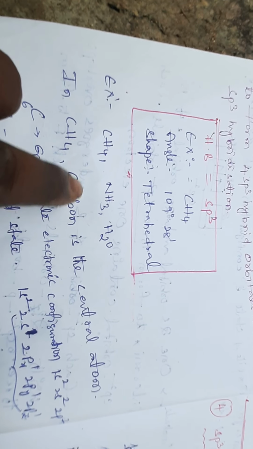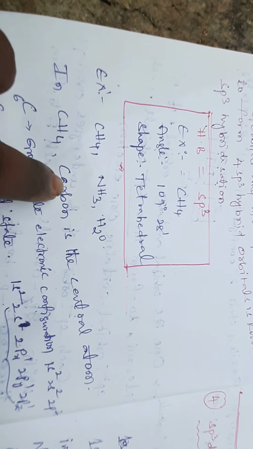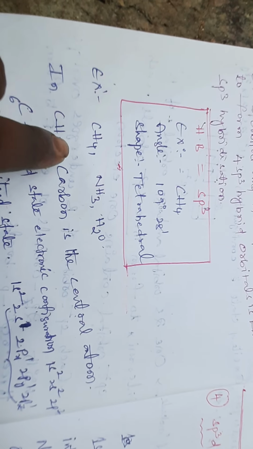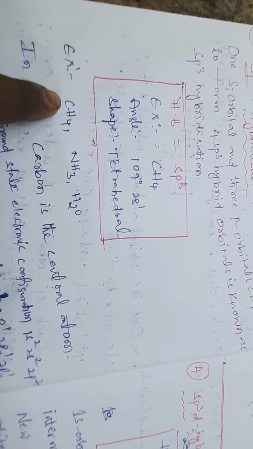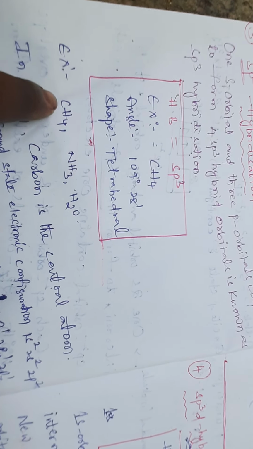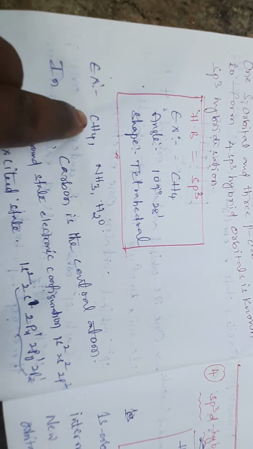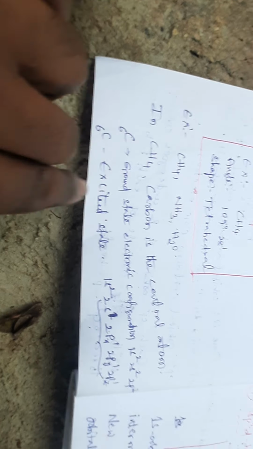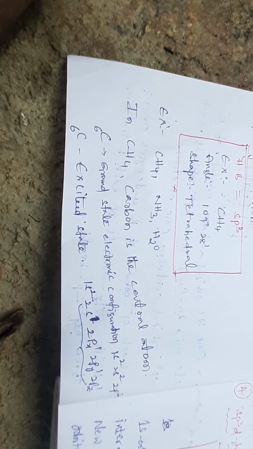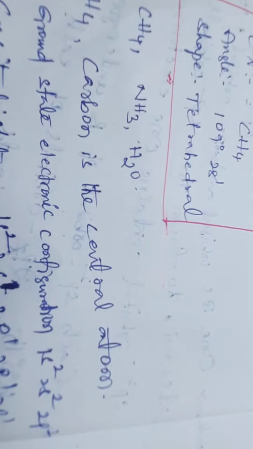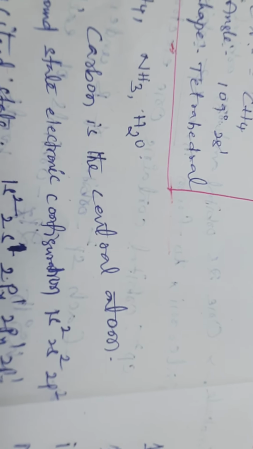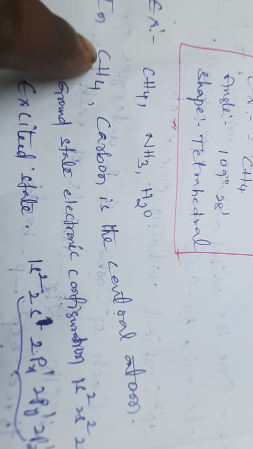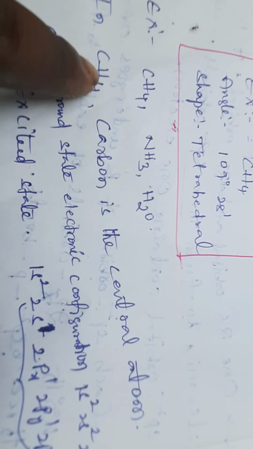How to identify the central atom is simple. Remember, the atom present in the least number in the molecule is considered the central atom. In CH4, carbon is the least in number, so carbon is taken as the central atom. The atomic numbers up to 10 you also have to remember. Carbon is 6, with ground state electronic configuration 1s2, 2s2, 2p2, 6 electrons. So carbon can generate 4 unpaired electrons to bond with the 4 hydrogen atoms.